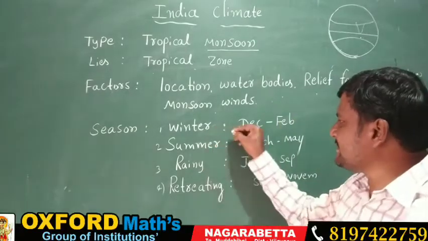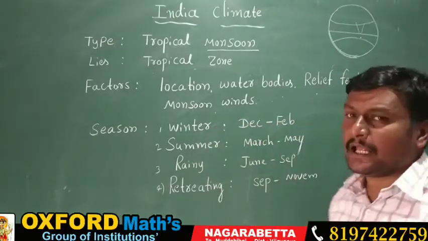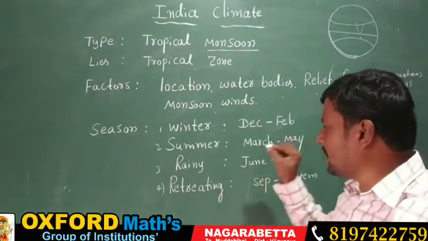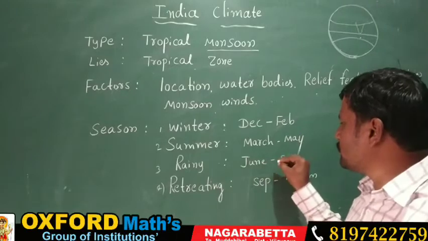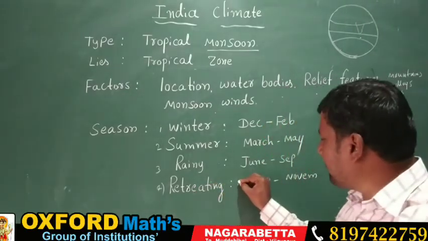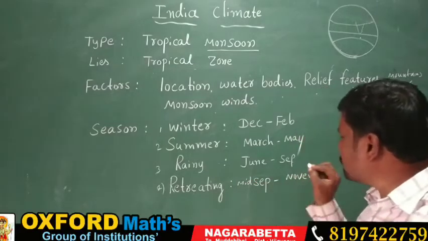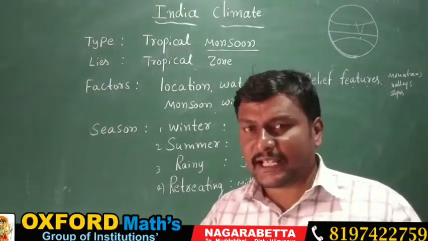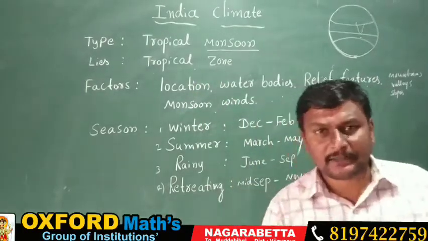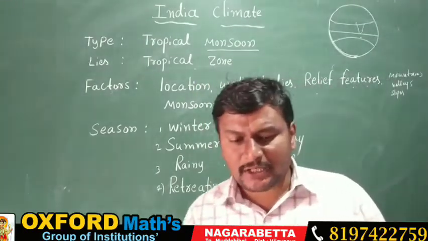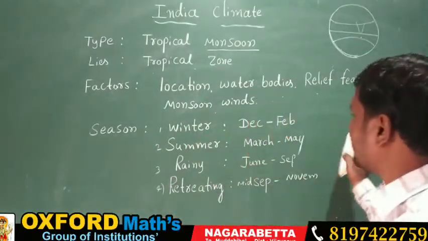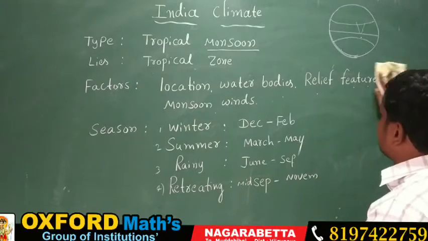The winter season starts in the months of December to February, the summer season starts from March to May, and the rainy season starts from June to September. The retreating monsoon starts from mid-September up to November. So these seasons are classified on the basis of the climate factors. Now we are going to learn in detail about the first season. Which one? It is the winter season.